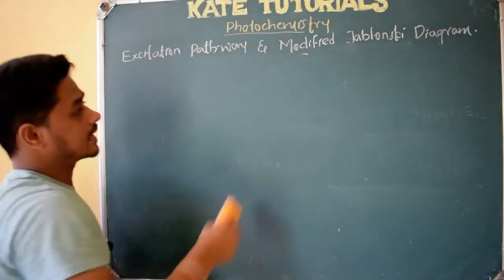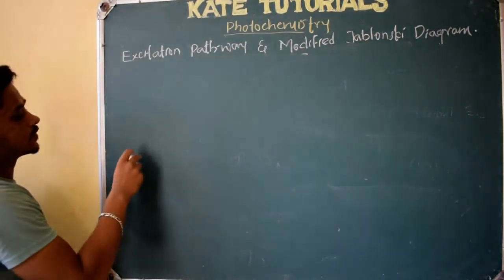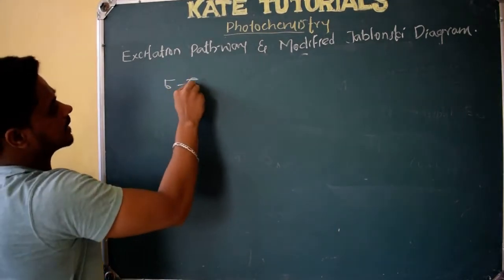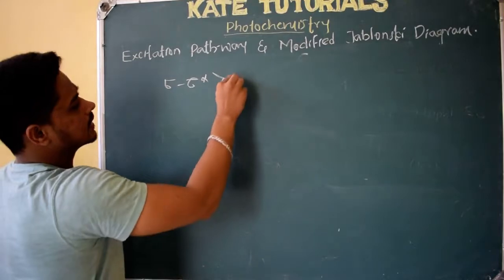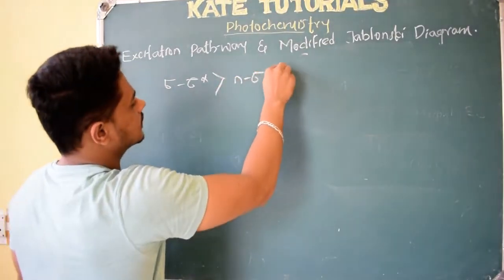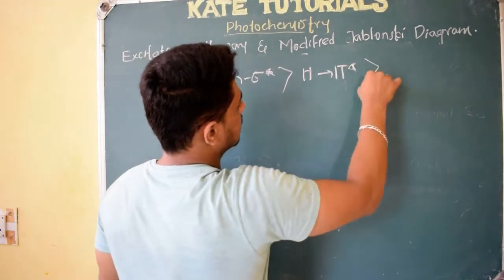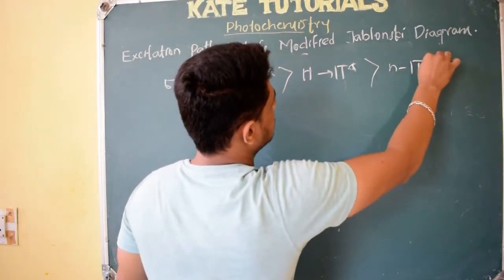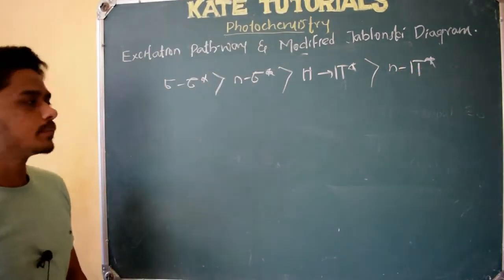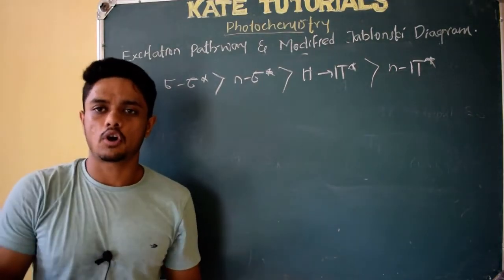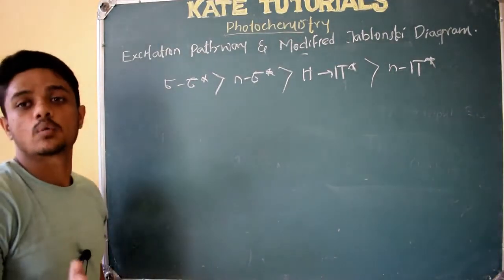Before that, let me tell you: in UV visible spectroscopy, you have seen that the sigma to sigma star transition will have more energy compared to n to sigma star. Then comes pi to pi star, and last comes n to pi star. So sir, in UV visible spectroscopy we have learnt about sigma, pi and n, but here you talk in terms of triplet, singlet. Why, sir?